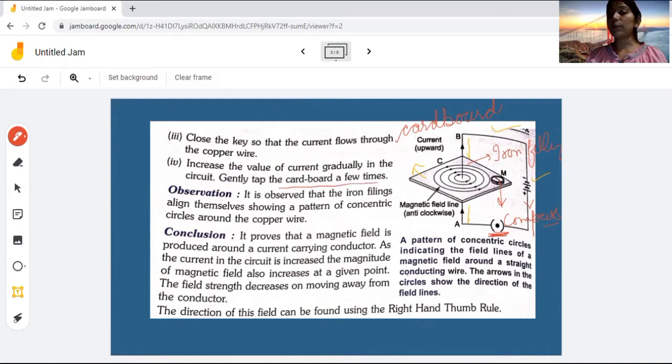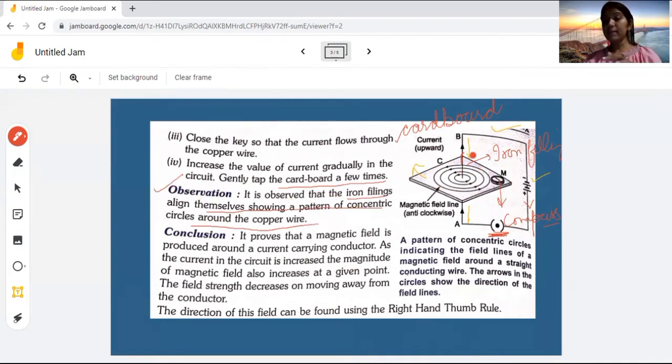Gently tap the cardboard a few times. So we will have to tap that cardboard like this, so that the iron filings which are spread around this copper wire will take a concentric circular path. Okay, so what is the observation in this path? It is observed that iron filings align themselves, showing a pattern of concentric circles around the copper wire.